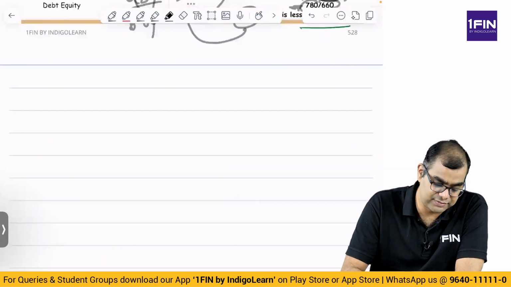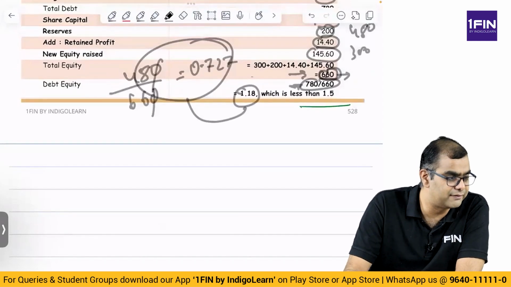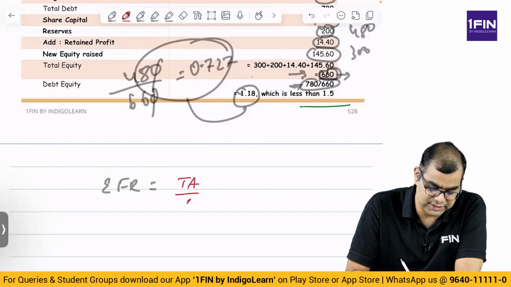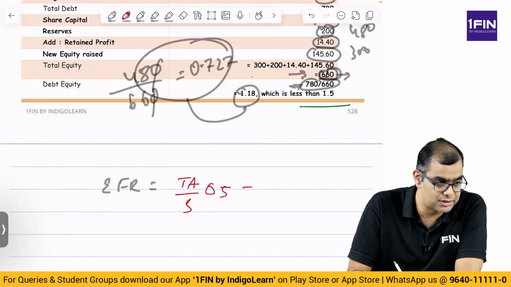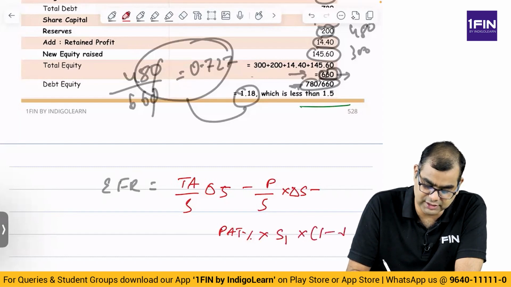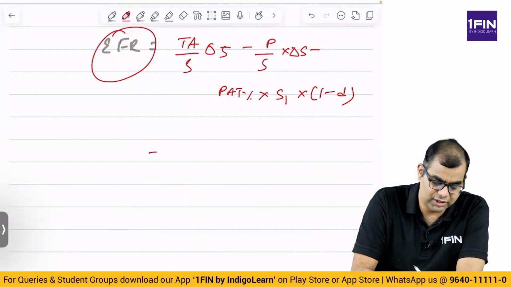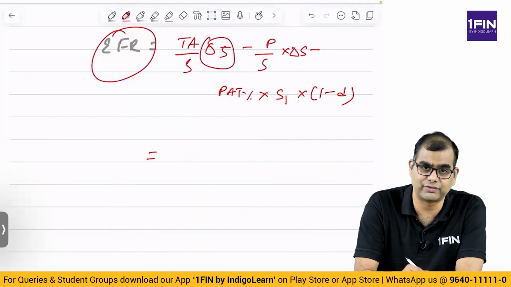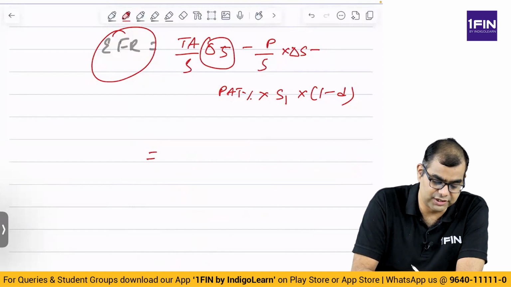What is the second way? The second way is by using the formula they gave. I'll just read out the formula and write it here. External financing required is equal to total assets by sales into delta sales, minus provisions by sales into delta sales, minus PAT percentage into S1, that is new sales, into 1 minus dividend payout. Now, what are these things? When we say delta sales here, it is the absolute value. Please don't take it as percentage increase in sales. If it was percentage increase, they themselves would have given it as a percentage. So please don't make that mistake.